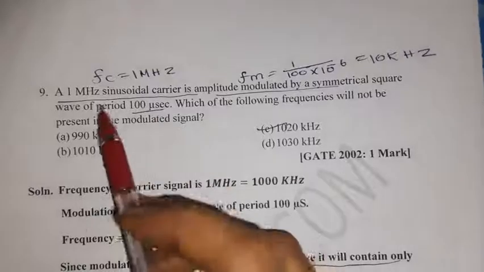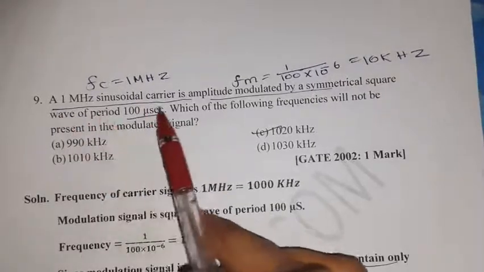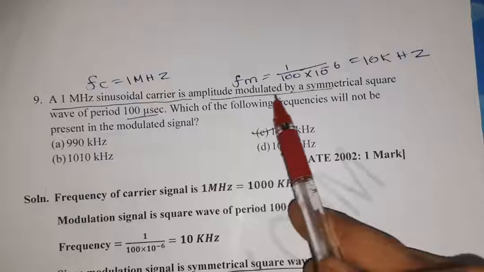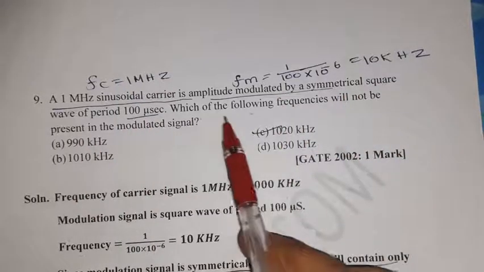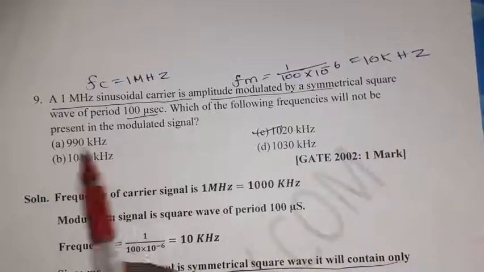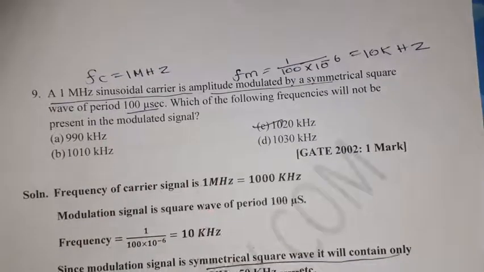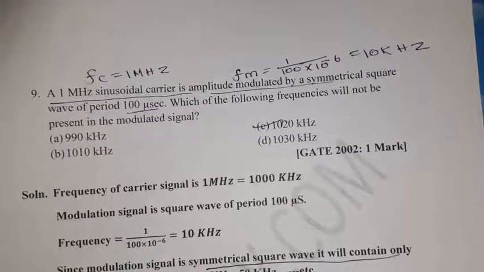Then question number 9. A 1 megahertz sinusoidal carrier is amplitude modulated by a symmetrical square wave of period 100 microsecond. Which of the following frequencies will not be present in the modulated signal? We need to identify what is given. fm is given and fc is given.